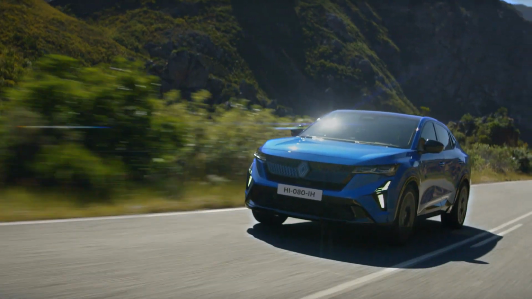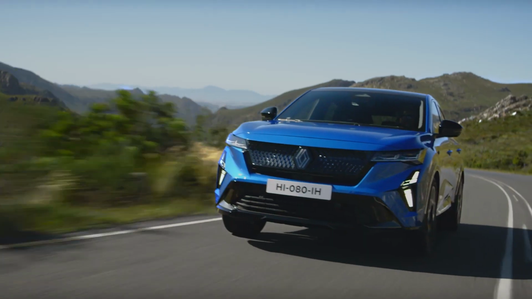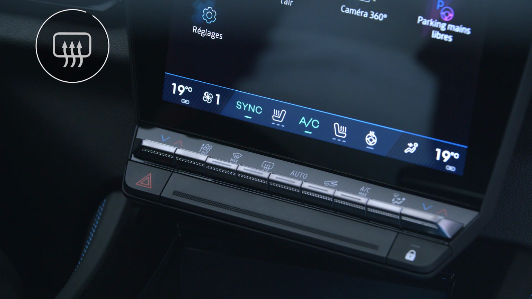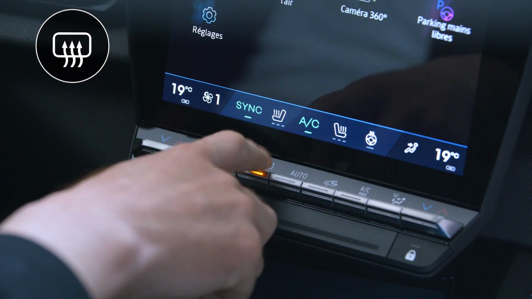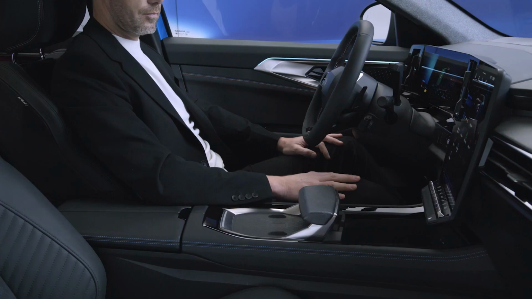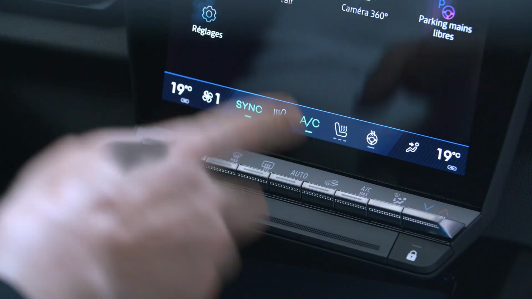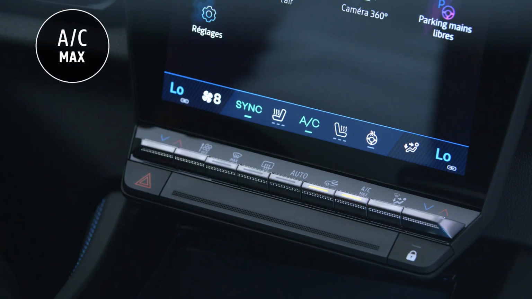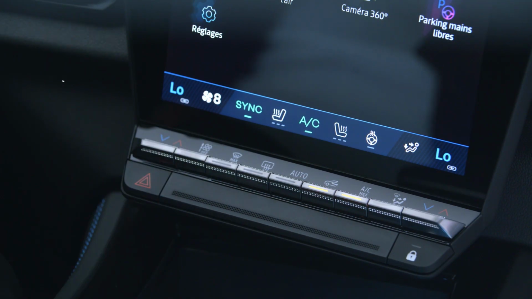Press this button to switch the rear screen de-icer or demister function on or off. Use the Max AC button to turn the air conditioning system up to full power.